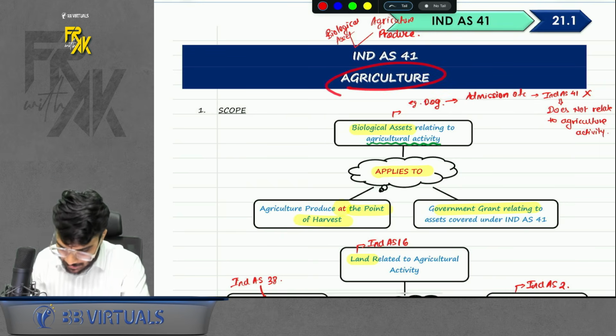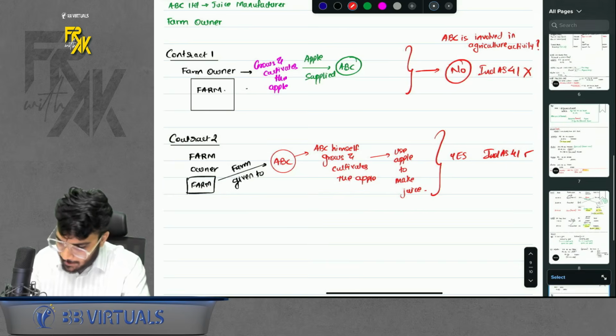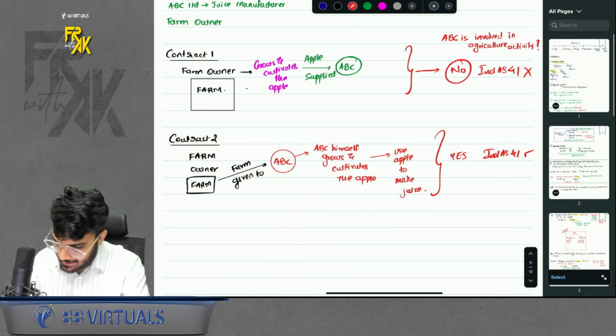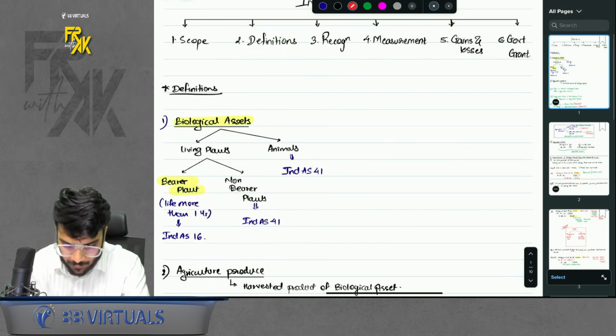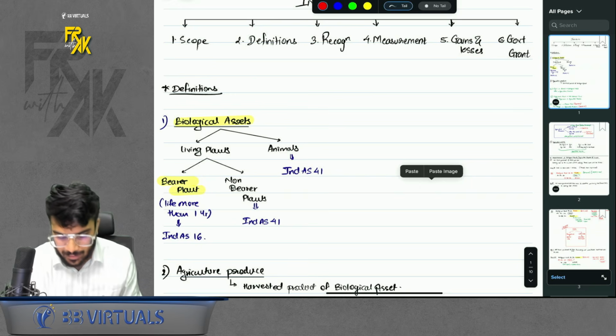First of all, agriculture. So in agriculture, how many points are there? If we go to see, there are mainly 6 points to be discussed in agriculture, right? First point is scope, then definition, then recognition, then measurement, then gains and losses, and then government grants, right? So first we will discuss definitions, okay? Because after discussing definition, we will understand scope.